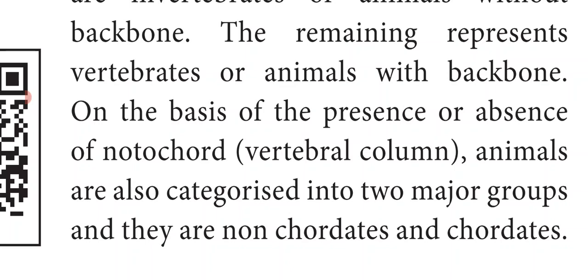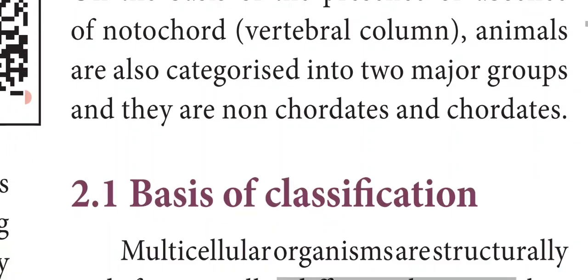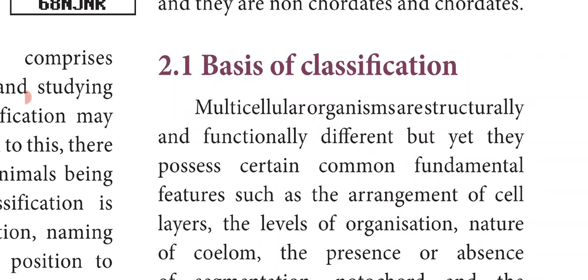Based on the presence or absence of notochord, that is the vertebral column, the animals are also grouped into two major categories. They are non-chordates. Non-chordates are nothing but the invertebrates, that is, without backbone. And the next category is chordates, that is, with the presence of backbone. Now we'll see the basis of classification.